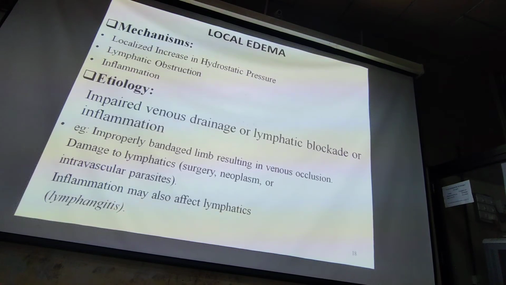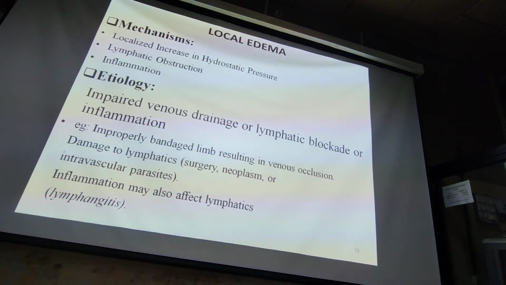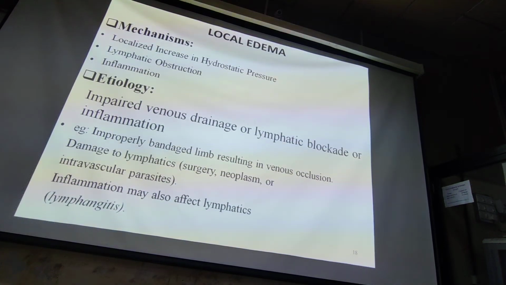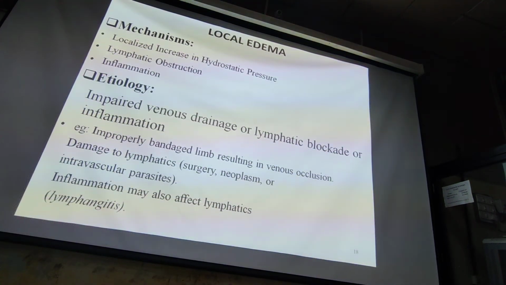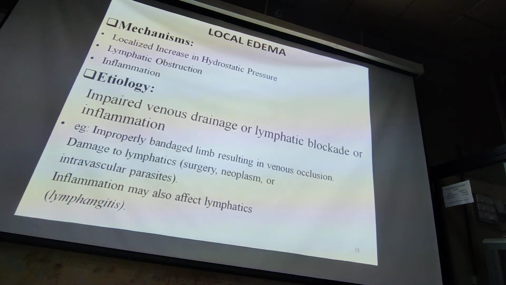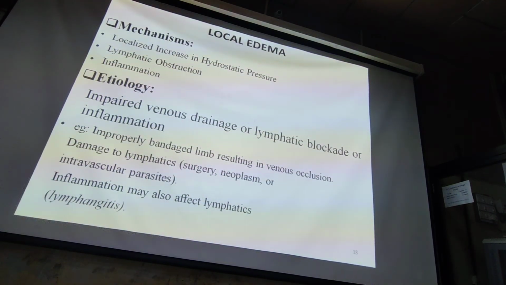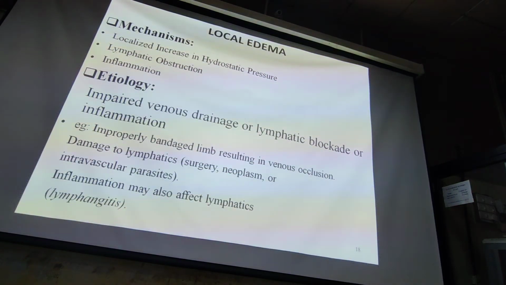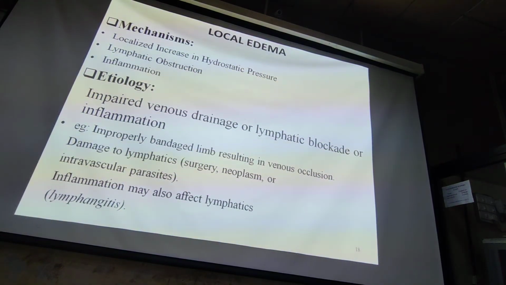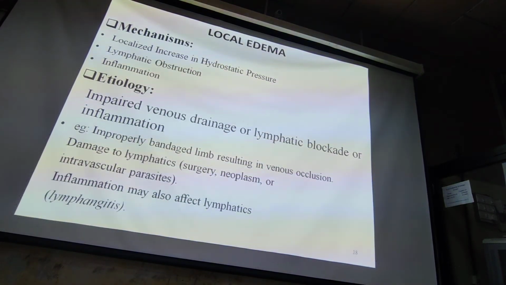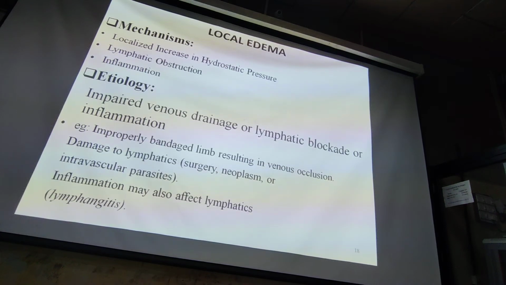Local edema mechanisms are localized increase in hydrostatic pressure, lymphatic obstruction or inflammation. So there are mainly 5 pathogenic mechanisms, but all 5 may not always be there. Any 1 or 2 mechanisms may cause edema. Like if plasma oncotic pressure decreases, edema can occur. All 5 factors may not be there always.